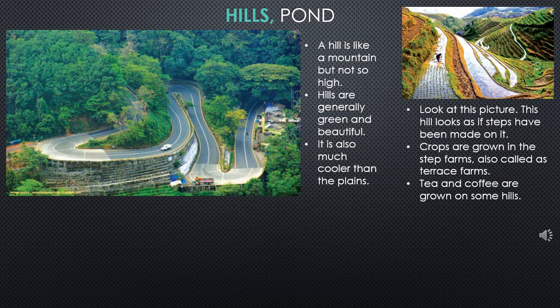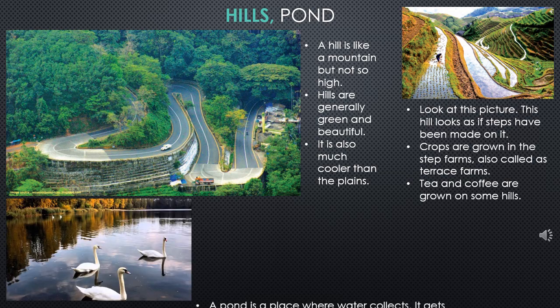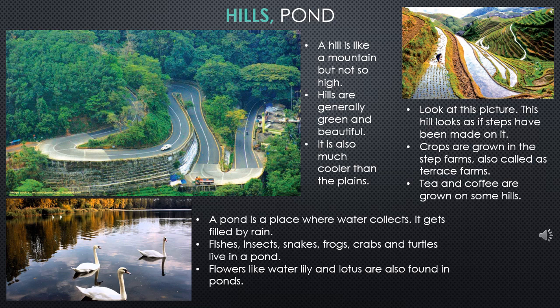The next one is pond. What is a pond? Pond is where water collects and usually it is filled by rain, and you can catch lot of fish in it, and also frogs, crabs live in the pond. Flowers like water lily and lotus are also grown in the ponds.